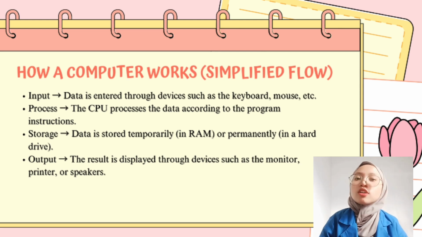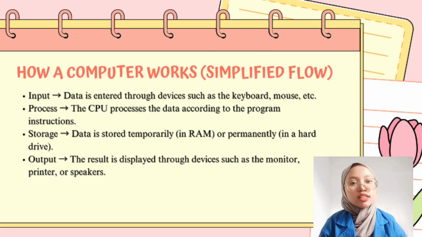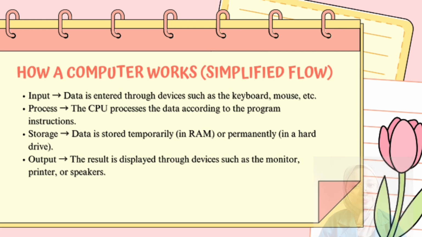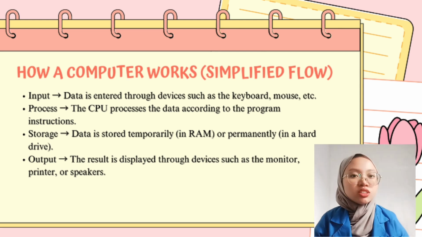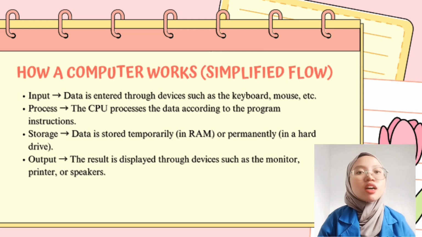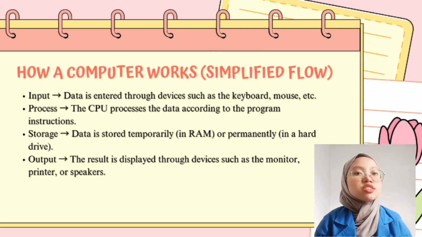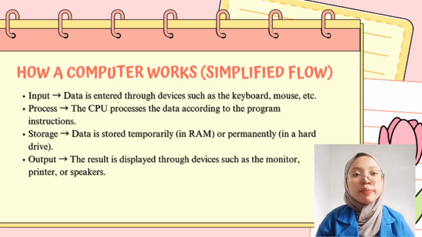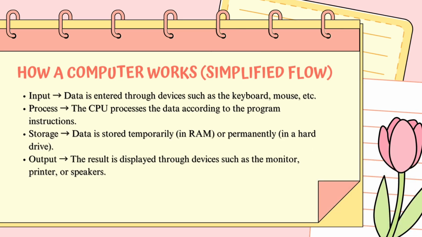The CPU processes the data according to program instructions, and the data is stored temporarily in RAM or permanently in a hard drive. Output. The result is shown through a monitor, printer, or speakers.